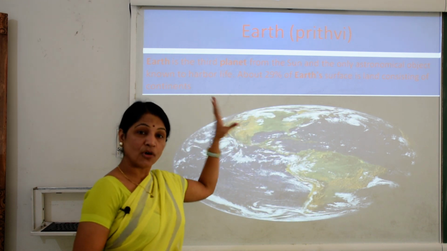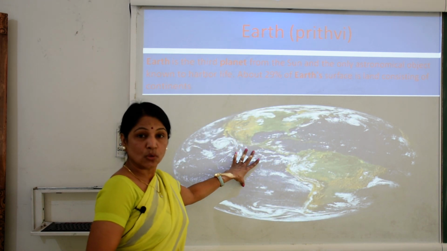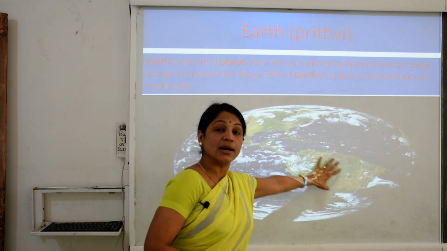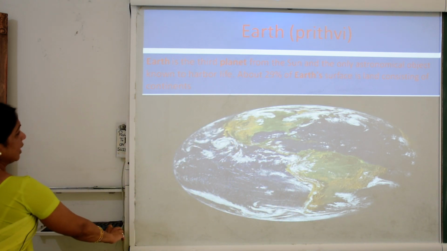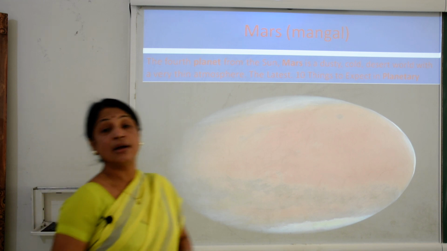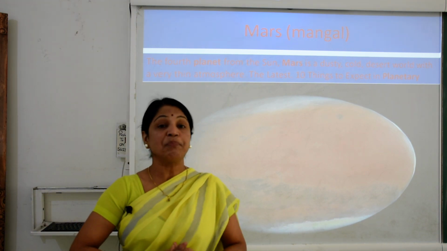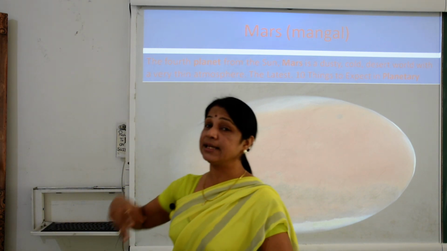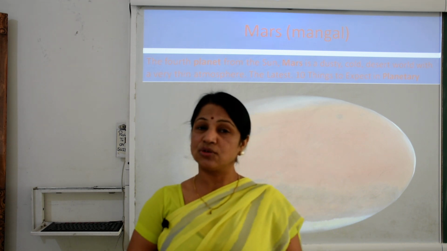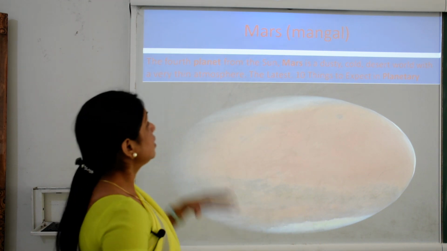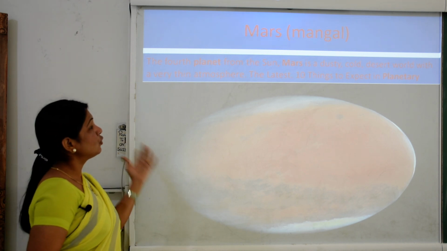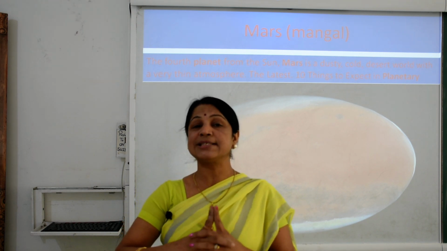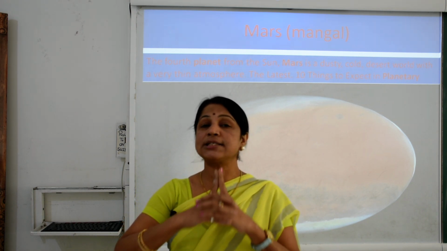This picture was taken from space. How does it look? A few parts look darkish, bluish, and a few parts are greenish. So why? Because it is also called the life-existing planet. Now let's talk about Mars. Mars in Hindi is Mangal. Mission Mangal was also a movie, which you may have watched. There they asked about Mars, and for a long time a few scientists have wanted to know whether the existence of life on Mars is possible.